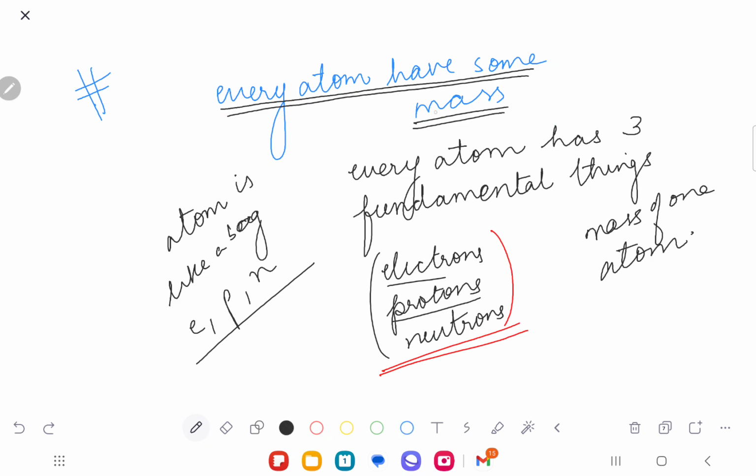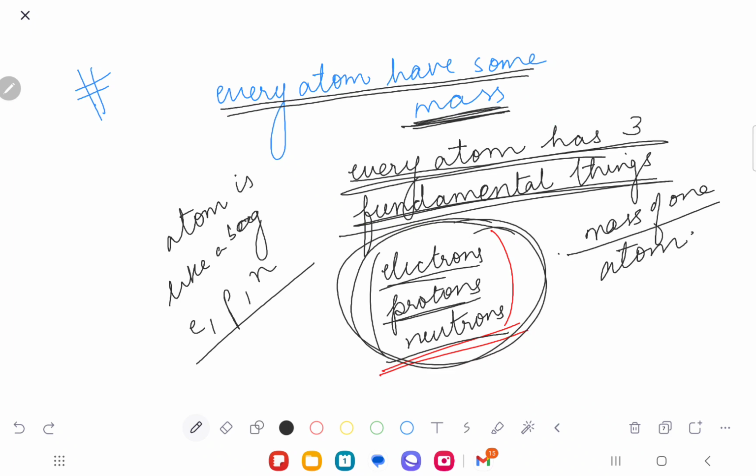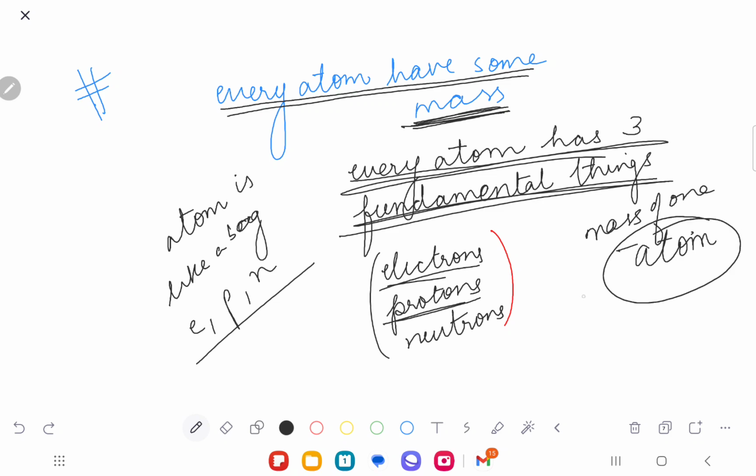So every atom has some mass, right? And every atom has three fundamental particles inside it, which are the electron, proton, and neutron. And the mass of the electron, proton, and neutron when added together will give me what? The mass of that atom. Yes or no? Okay.